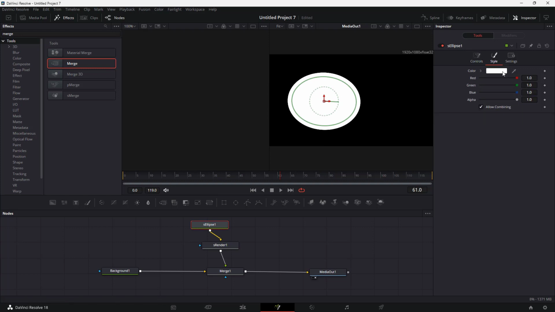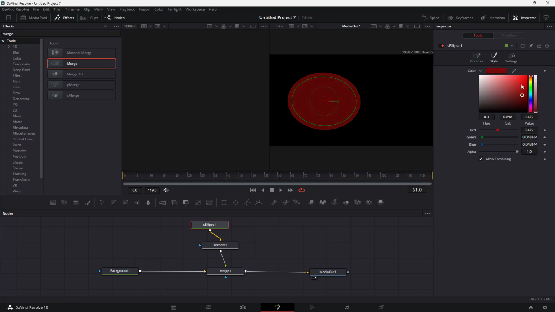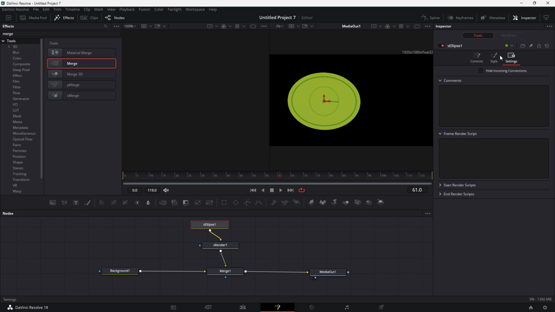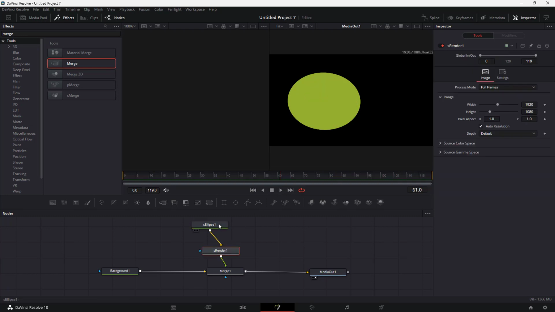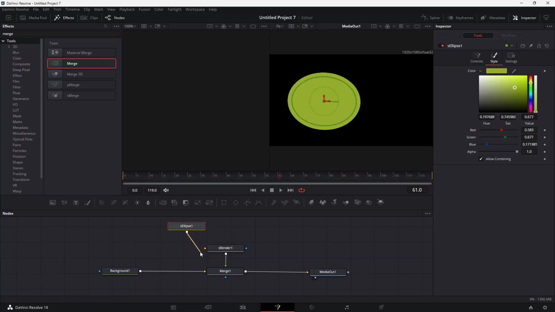You can go onto the style and choose the color for the shape, as you can see just like this. And you can then utilize the red, green, and blue values over here as well, and access other settings just like this. But if you want to bring in more than one shape, then you can do that easily as well. For that, you need to bring in another shape, of course.